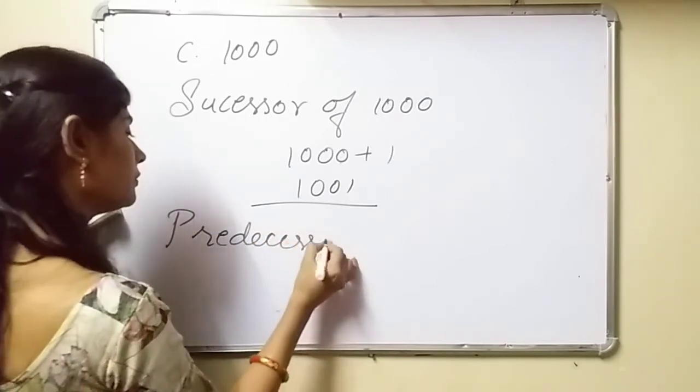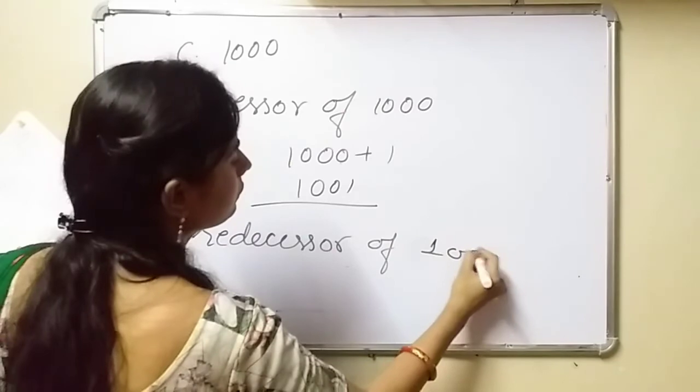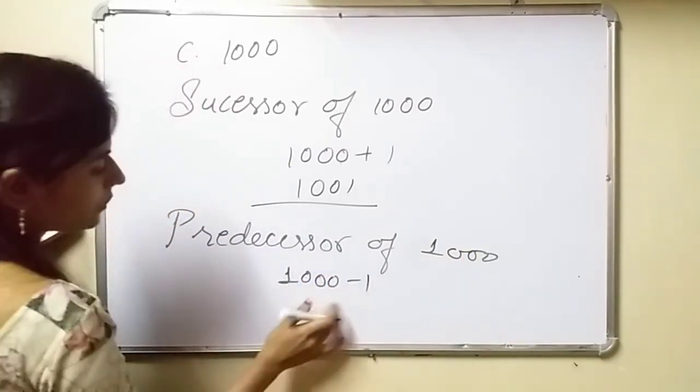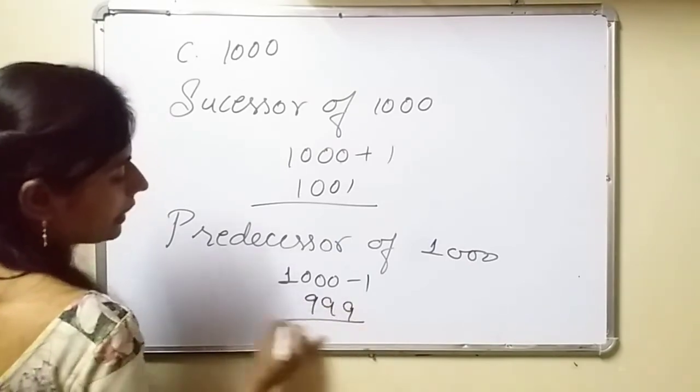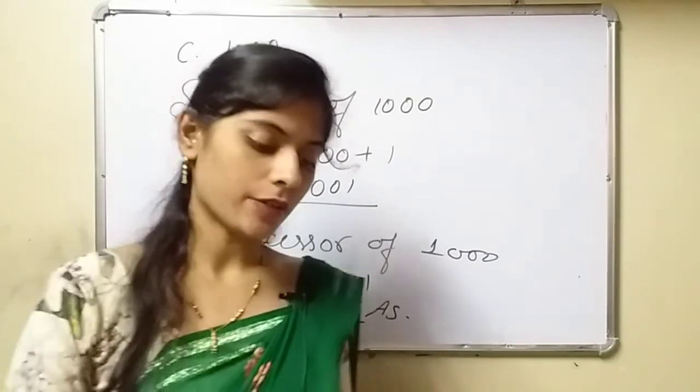Predecessor of 1000 will become 1000 minus 1, so it will become 999. Is your answer. Okay, so we have completed our exercise 4A.